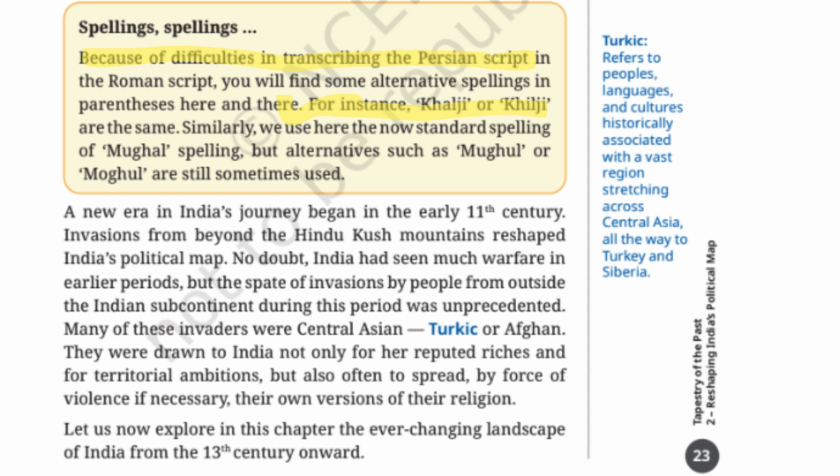Summary of this section. Focus on important dates only, not every date. Keep revising the timelines and maps in your book. Don't get confused by different spellings. They often mean the same person or dynasty, just written differently because of translation from Persian to English.